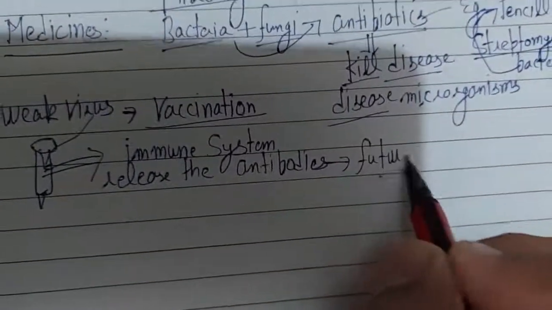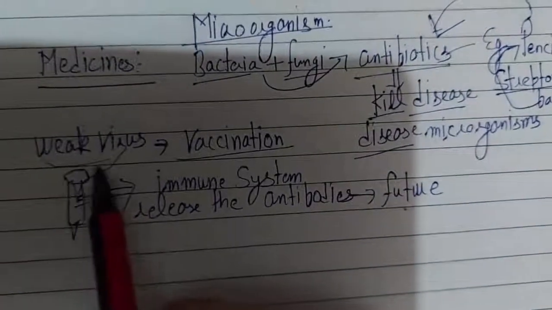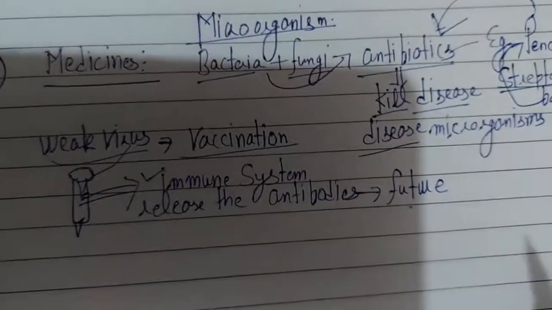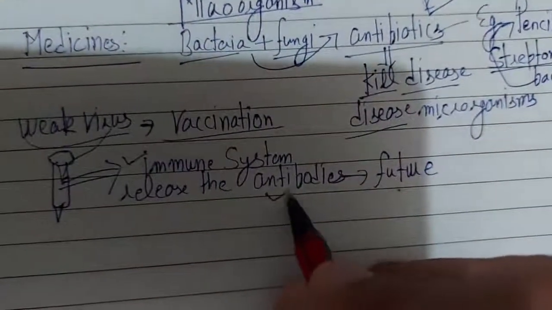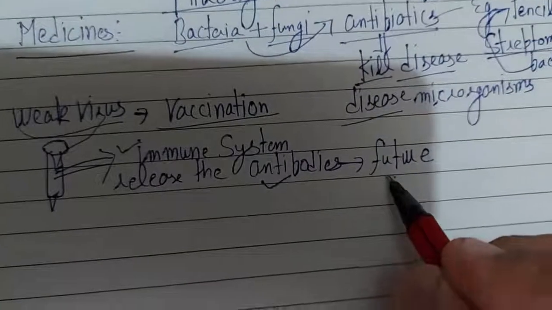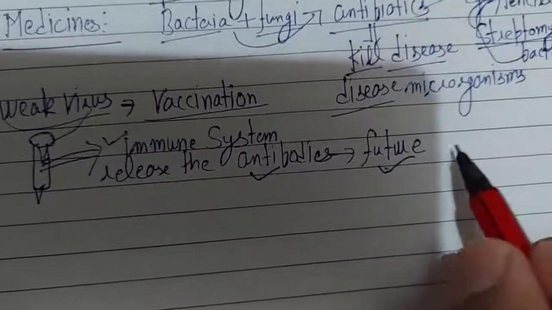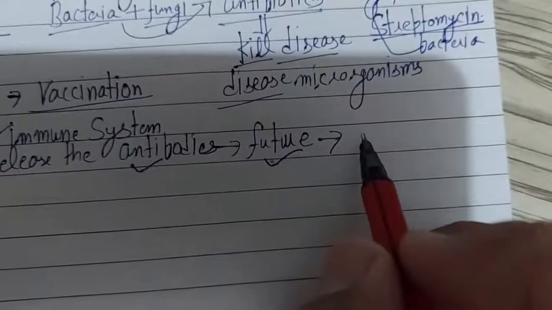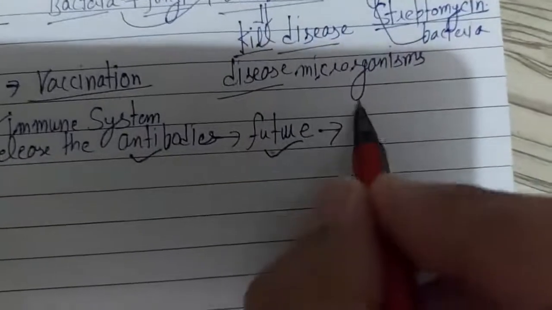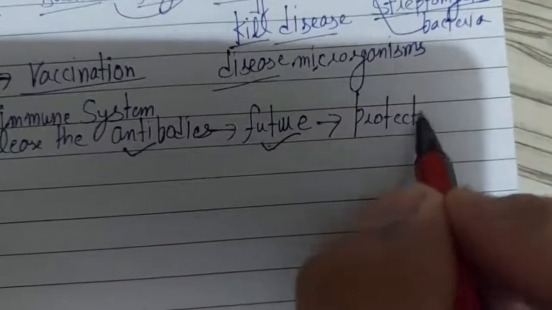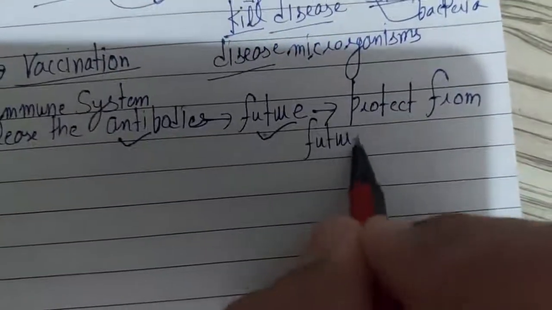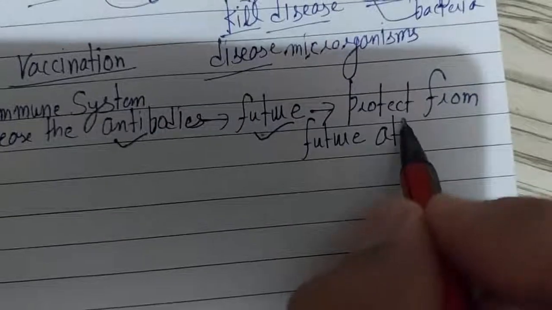That means a weak virus gets injected in our body, then the action of the immune system begins. The immune system releases the antibodies. These antibodies remain in our body for future purposes, and when in the future a strong virus attacks our body, these antibodies will kill that virus. So they will protect us from future attacks of the virus.